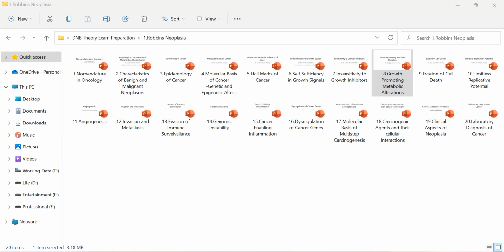IDH gene mutation is usually seen in glioblastomas. It is an enzyme. What is the IDH gene? It is an enzyme that catalyzes oxidative decarboxylation of isocitrate, producing alpha ketoglutarate. So IDH mutation will lead to production of 2-hydroxyglutarate instead of alpha ketoglutarate. This 2-hydroxyglutarate acts as an oncometabolite, and this oncometabolite, what does it do?